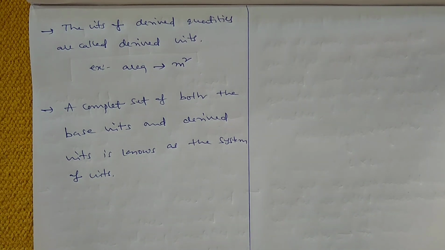So both base units and derived units altogether are called the system of units.